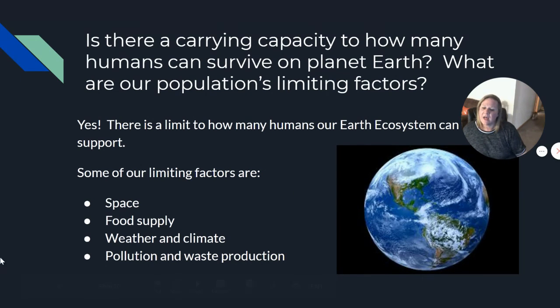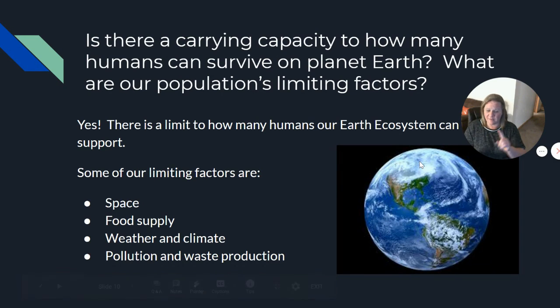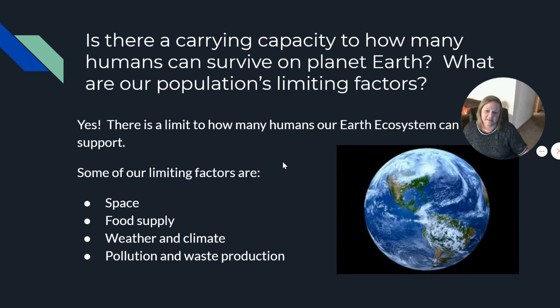Then there's pollution and waste production. The more we are processing things, the more we're doing stuff. We produce a lot of garbage. We produce a lot of chemical waste. We produce a lot of things like carbon dioxide. We pollute our atmosphere. We pollute our water supplies. So we could actually poison ourselves to death if we're not careful. So how much pollution we're making could also affect how many humans can survive on planet Earth, and our air quality and things like that.